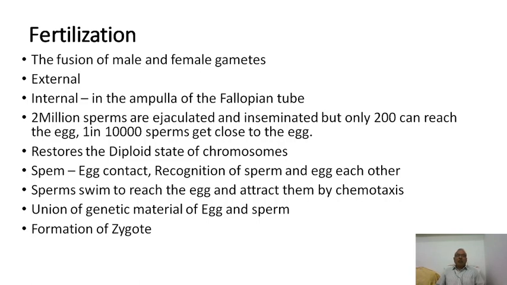Fertilization is a process in which two haploid gametes unite to form a diploid zygote. During gametogenesis, the chromosome number is cut to half, and the two half gametes fuse to form one full organism. So the chromosome number gets restored by this very important process. That is the significance of fertilization.